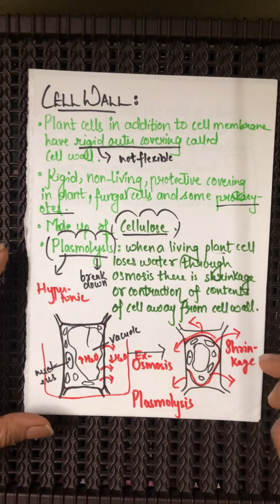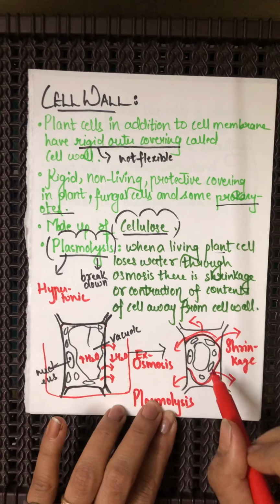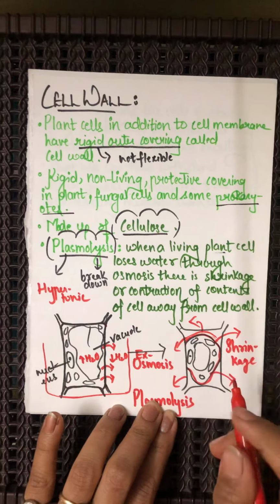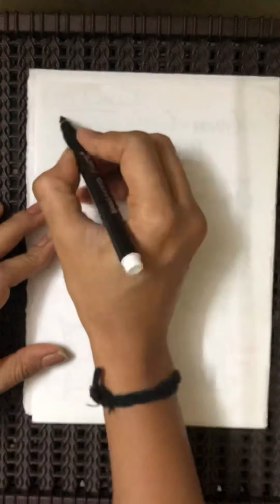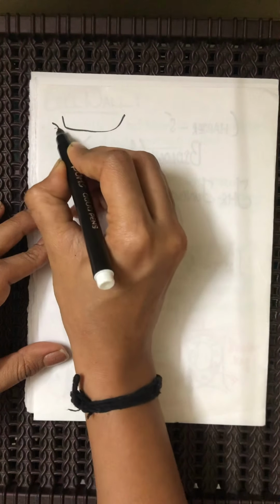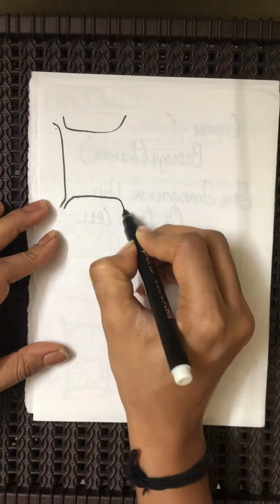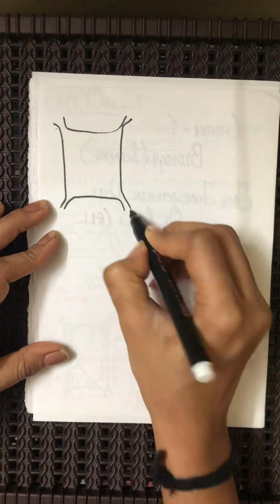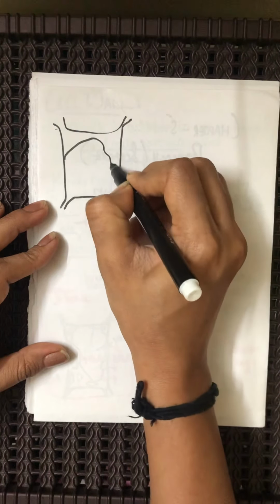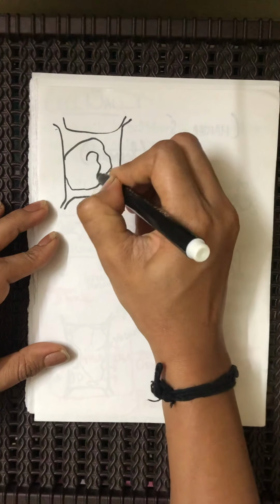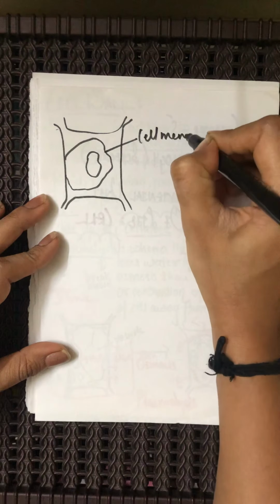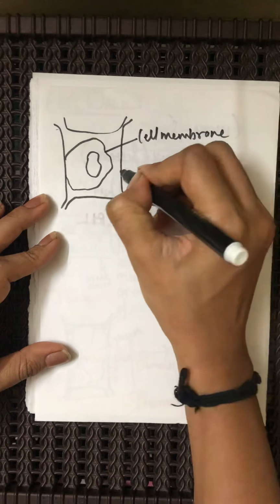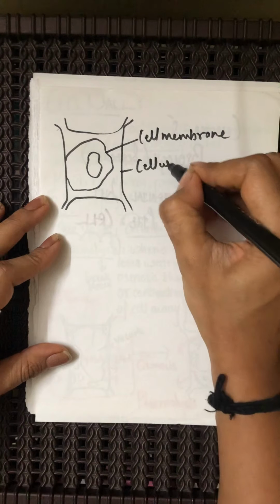Now tell me, what would happen if the same shrunk cell is being kept back in something like this. The cell wall is in its original position. This is the shrunk cell. This is the cell membrane. The cell wall is in its own position.